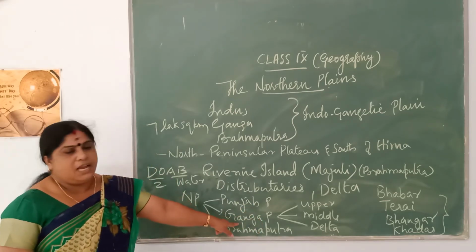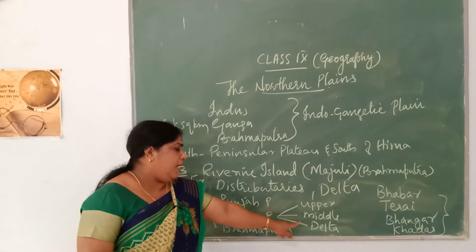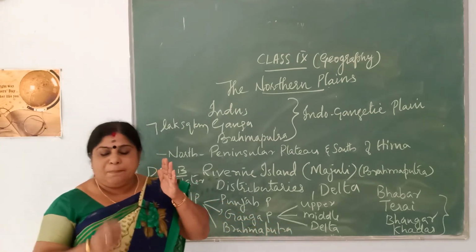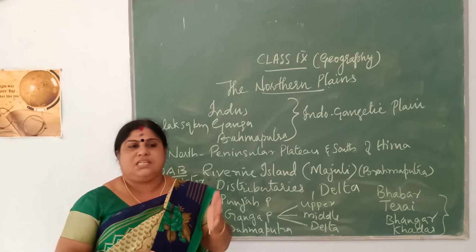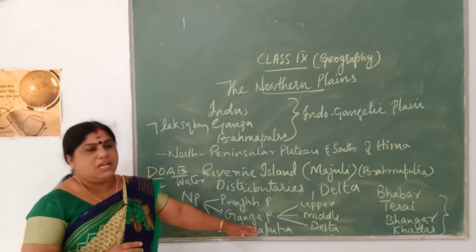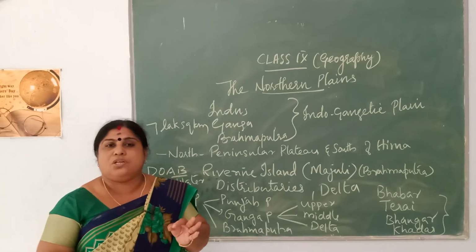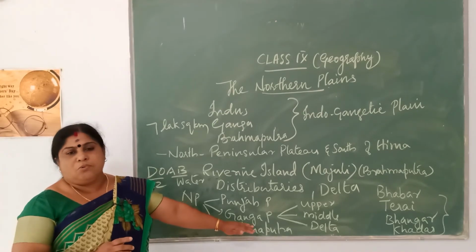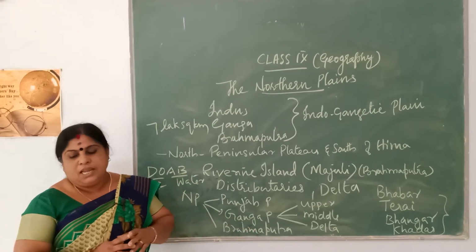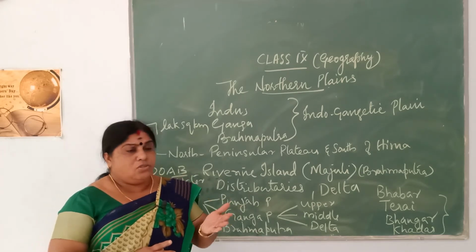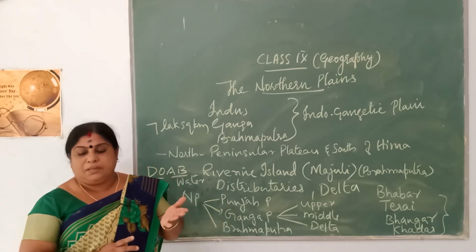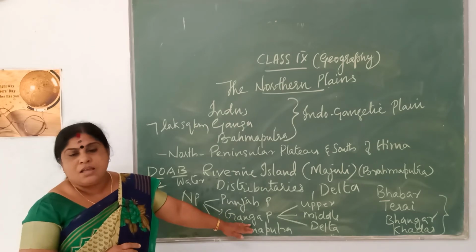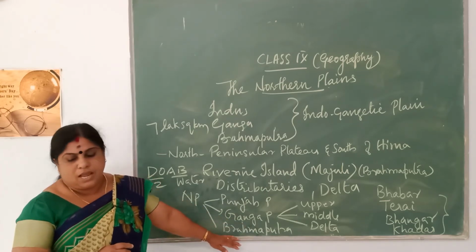Now next is the Ganga plain, again divided into upper Ganga plain, middle Ganga plain and the last one is delta. So this Ganga plain is found in the middle portion of Gagra river and the Teesta river in West Bengal. So where is Ganga plain found? It is found in the middle portion of the Gagra river and the Teesta river, and this Ganga plain covers almost the major portion of northern India. And it includes states like Haryana, Delhi, Uttar Pradesh, Bihar, Jharkhand and West Bengal, which constitute the areas of the Ganga plain.